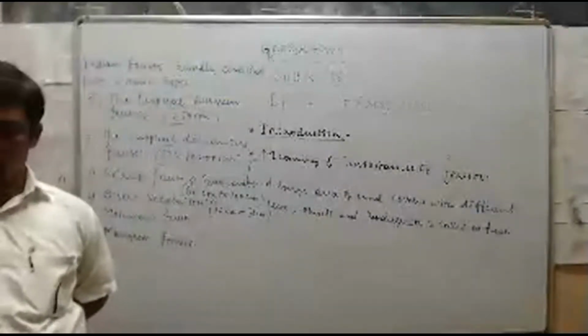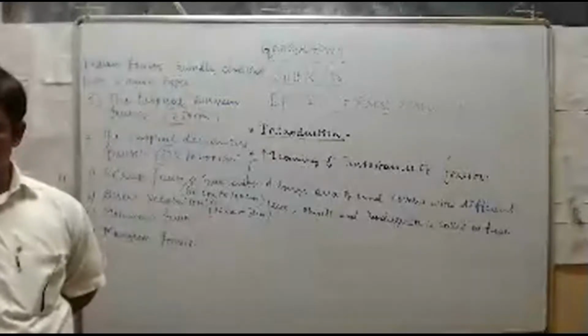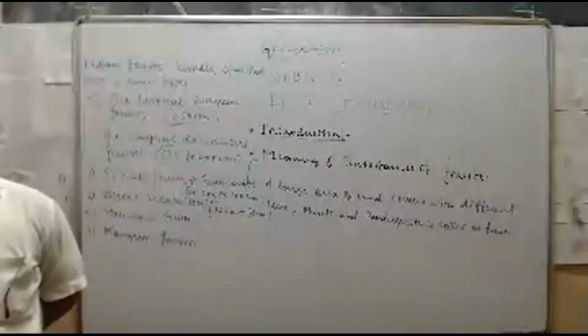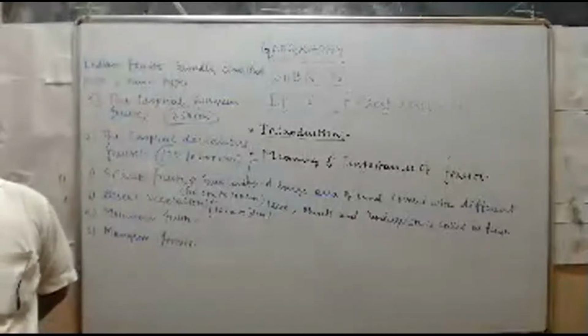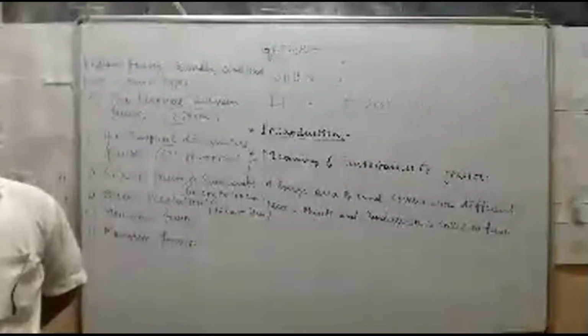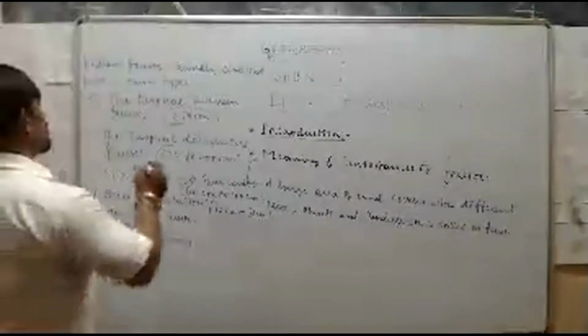Next, about the distribution of forest. The total forest area of India was about 7.74 lakh square kilometers. It's very important. What is the total forest area of India?